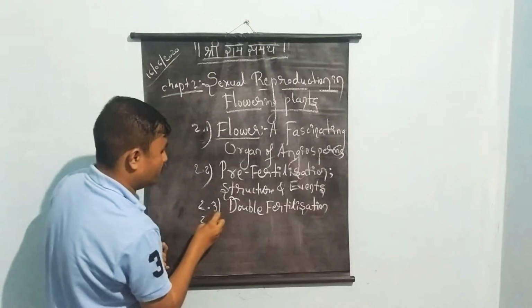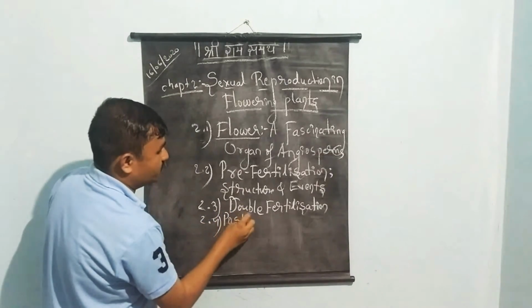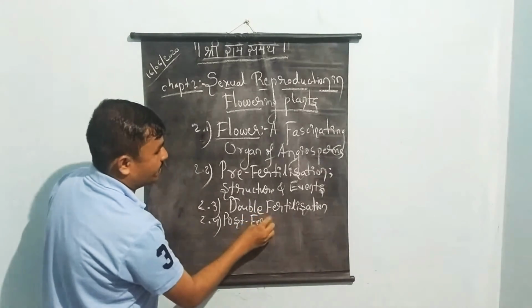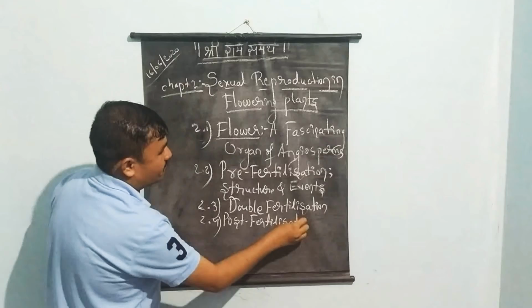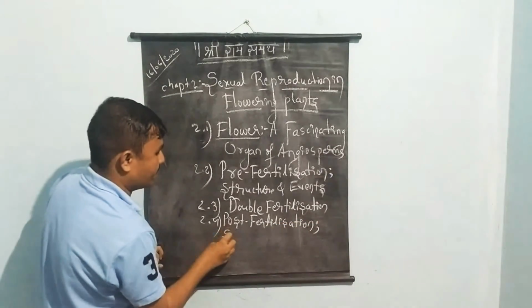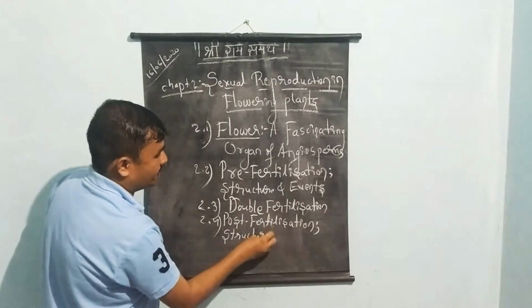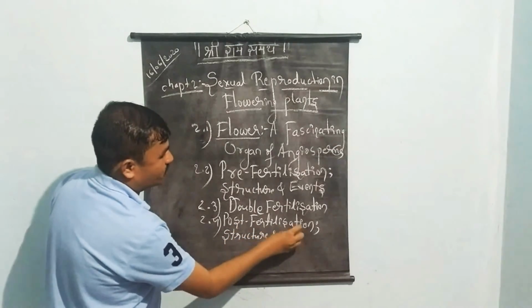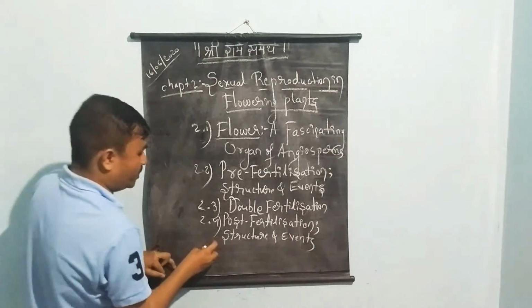Next we have the next concept, that is post fertilization, structure and events.